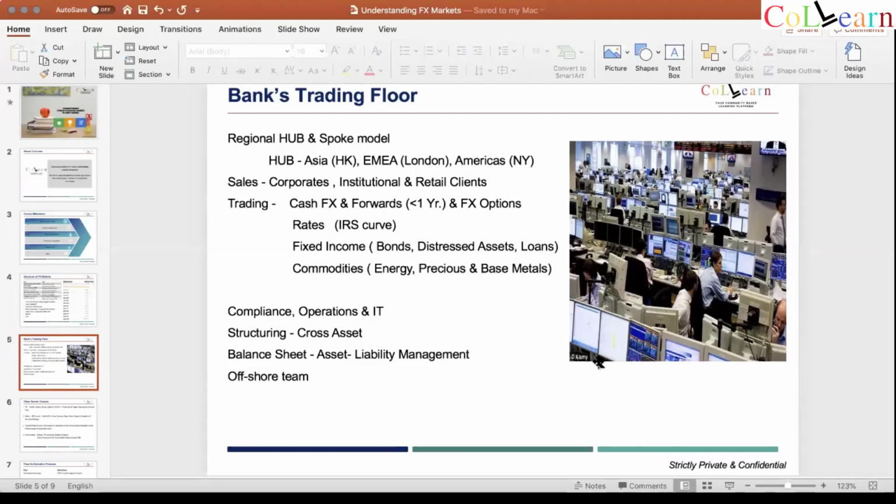Then you have a lot of things around compliance, operations, and IT, because this business is very heavy on ops and compliance and IT. It's very easy to understand the theory, but putting it into practice, there are a lot of countries with a lot of regulations which you need to be aware of. Whichever country you're in, whether you're trading as an individual or on behalf of the bank, there are a lot of regulations which you need to be aware of. And not all of these regulations are very simple to understand, unfortunately.